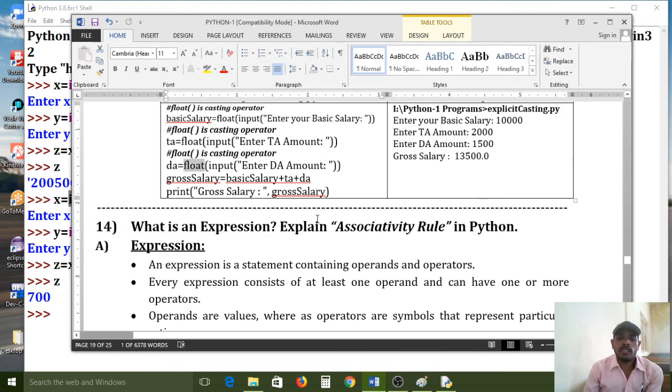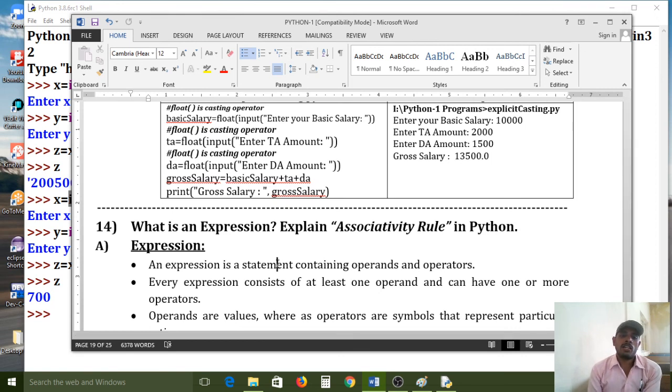So now the typecasting concept is also over. I hope you understand this session, and in the next session we will discuss the expressions concept. What is an expression? What is an associative rule? How can we use the associative rule in expressions? It is also a very simple concept.